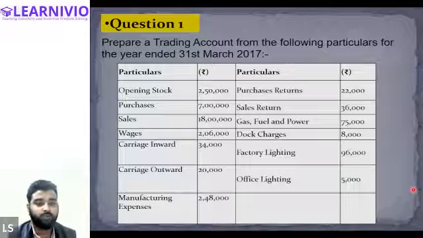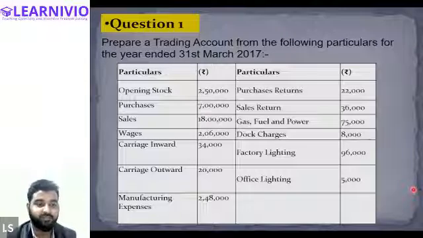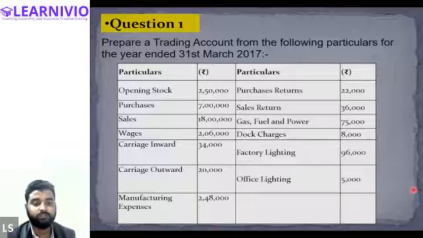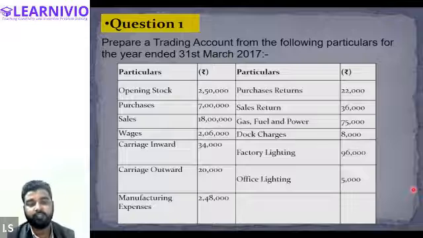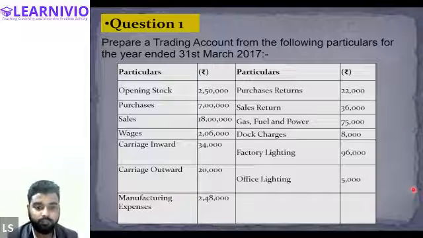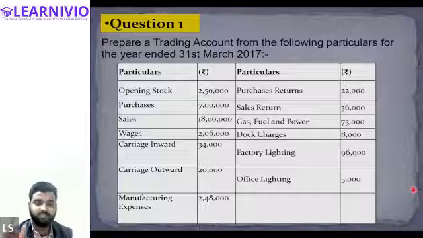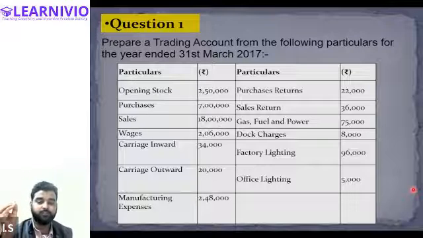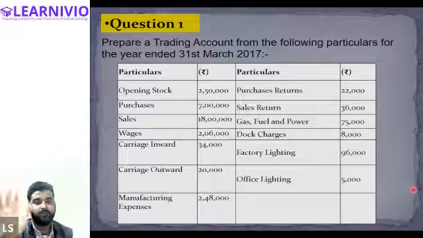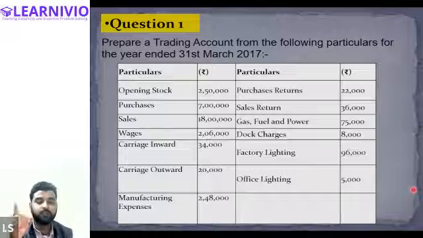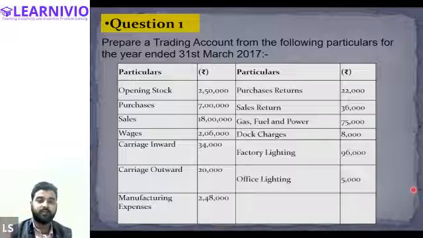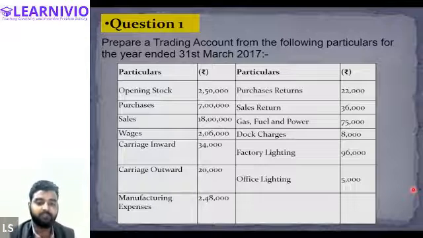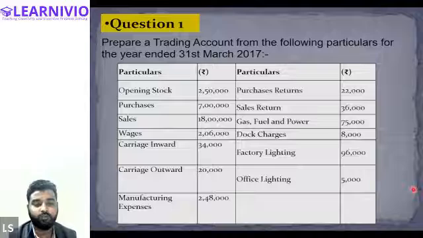Getting my point? What I have told you about direct expenses: only those expenses which have been incurred for bringing the goods to the factory, and all those expenses incurred in the factory, will be recorded while preparing the trading account. But tell me, do you think carriage outward is an expense incurred on the purchase of goods or the sale of goods?